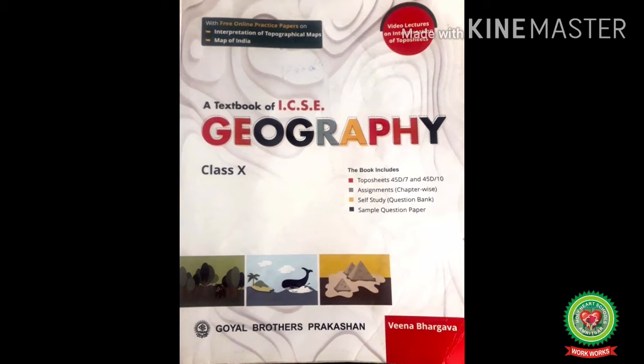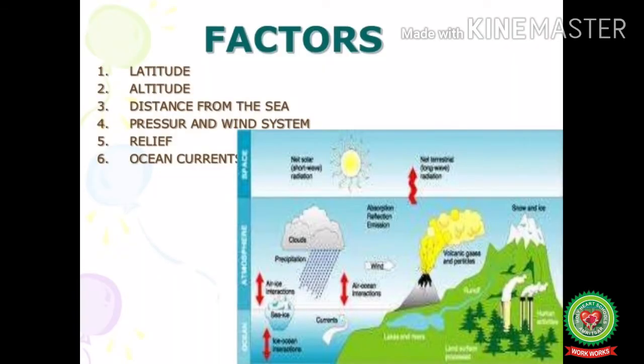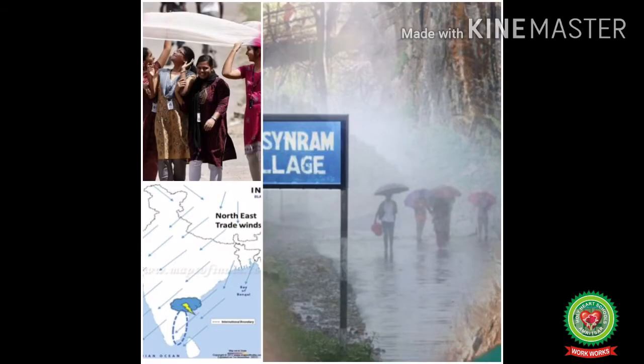Today is day 6 with our chapter, Climate of India. In this chapter, we have already learnt about the factors affecting the climate of a place and the different seasons, that is, the hot dry season, the rainy season, and the retreating monsoons, in detail.